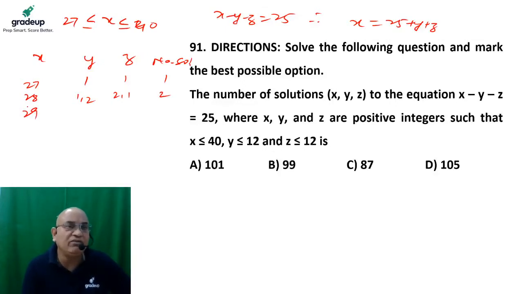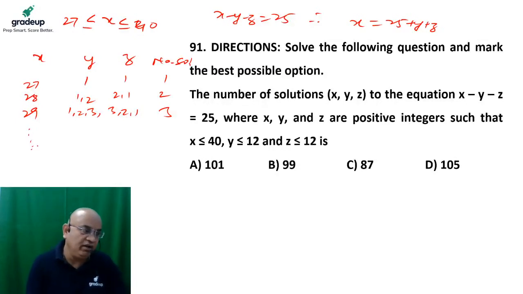If 29 is the value of x, then y can be 1, 2 or 3, and z correspondingly 3, 2 or 1. If y is 1, then z must be 3. If y is 2, z must be 2. If y is 3, then z must be 1. So total 3 solutions.